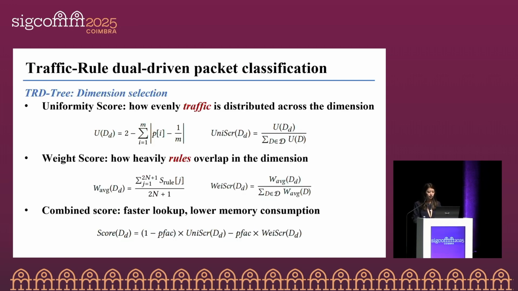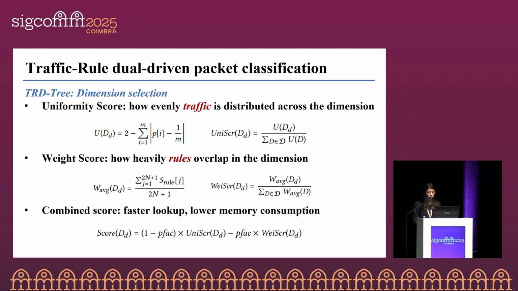After collecting the traffic features, we introduce our TRD tree construction approach. When building the tree, the first step is to choose which dimension to split or cut. Traditional methods usually make this decision based on the route set itself. But in the TRD tree, we take both traffic and routes into account.